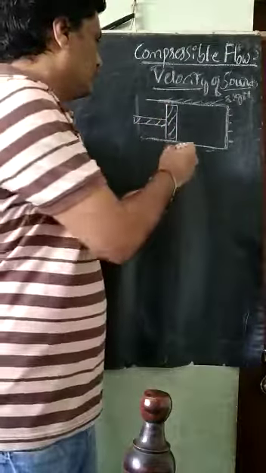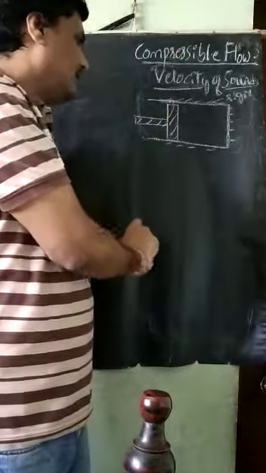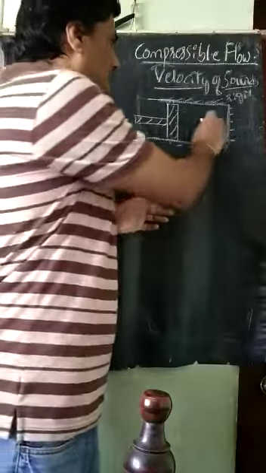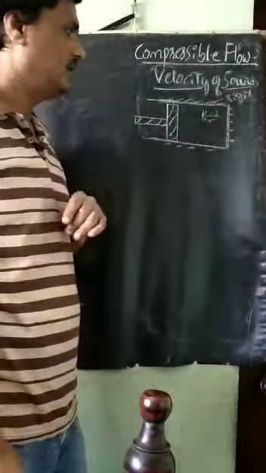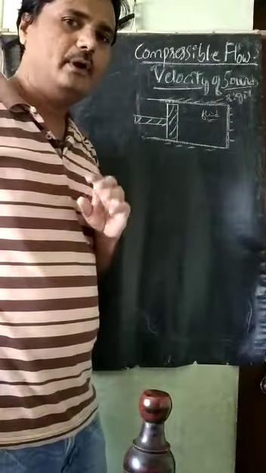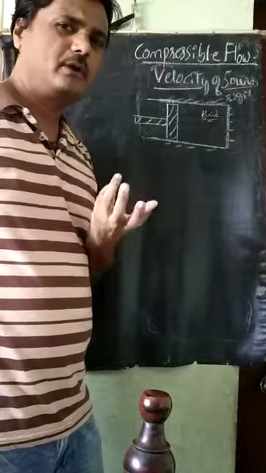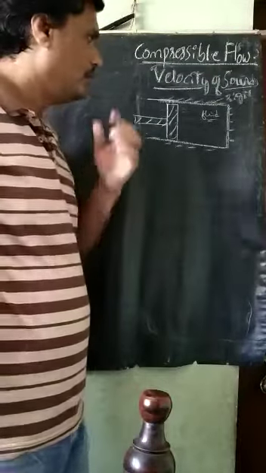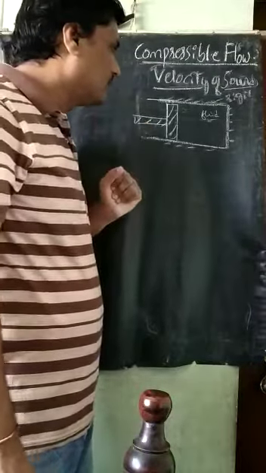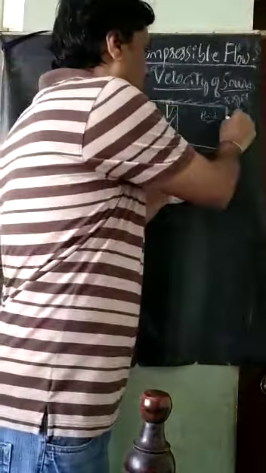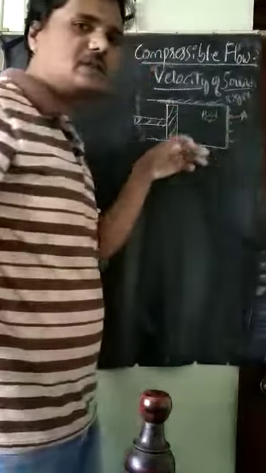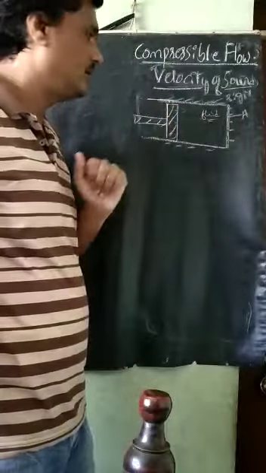Inside this rigid cylinder there is a certain fluid, a compressible fluid. The cross-sectional area of the cylinder is A. A is the cross-sectional area of the piston or cylinder inside.